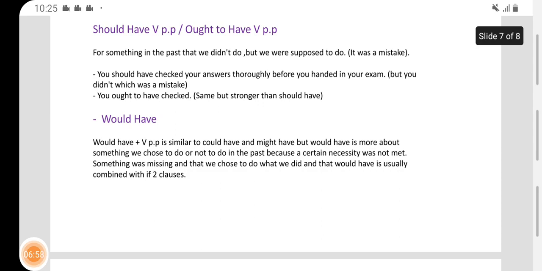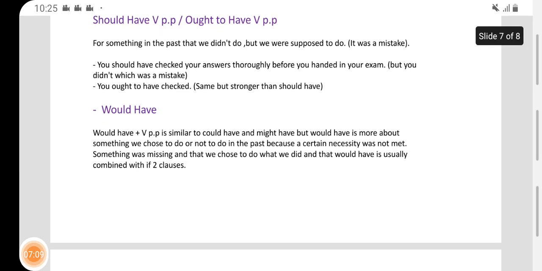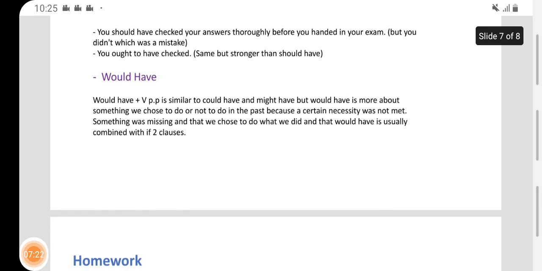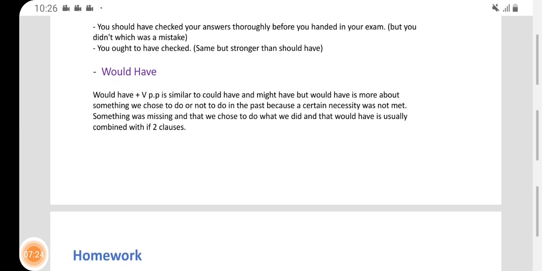You ought to have checked. The same but stronger than should. So ought to, similar to should, and a bit stronger. In situations where you want to emphasize something, you can say should, you can say ought to instead of should. Okay. Would have. Would have plus verb past participle.